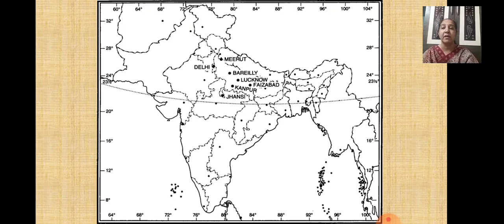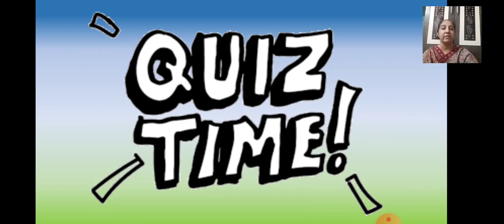Either it will be one or two, or it will be A and B, whatever is given, the same will be marked on the map, and the same will be given to you in the question also. And of the three options, you have to choose the correct answer. Okay, now children, I hope you are very much clear with your map locations and how to choose the correct one. Now moving to the next one, children, based on this chapter only, we have the quiz here.